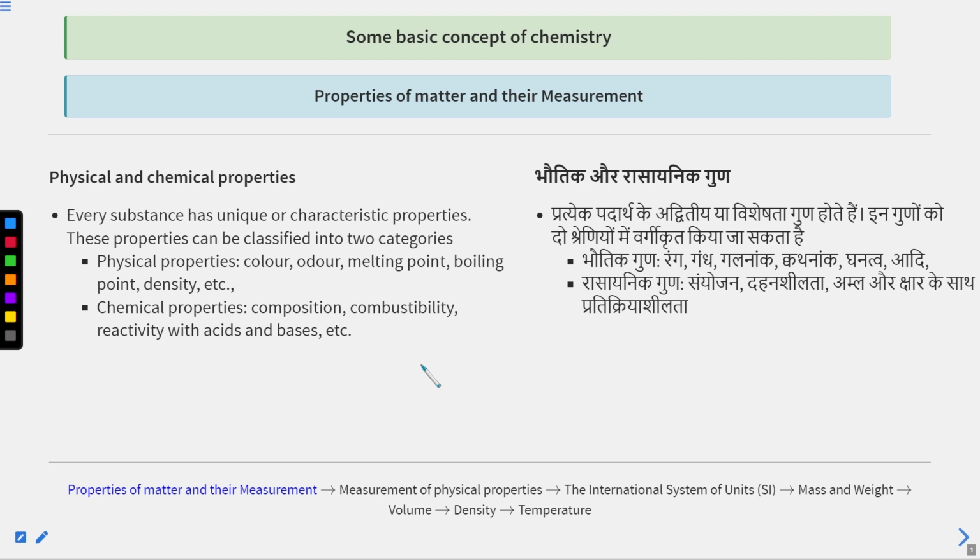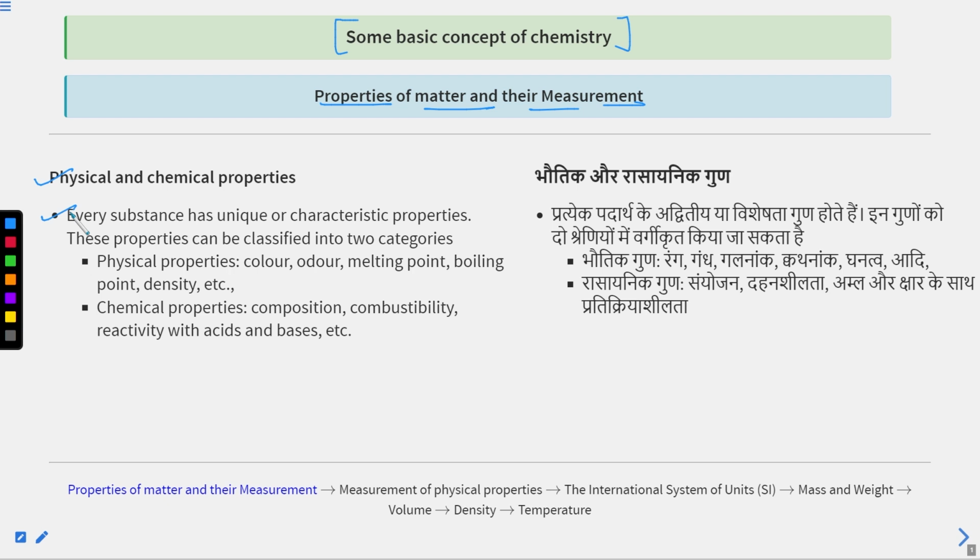Okay, now I want to go to the next topic, which is the properties of matter and their measurement. What are the properties of matter? Some properties are physical properties and chemical properties. Physical properties, like color, odor, melting point, boiling point, density, etc. Every substance, every matter has unique or characteristic properties, and they can be categorized into two categories: physical properties and chemical properties.